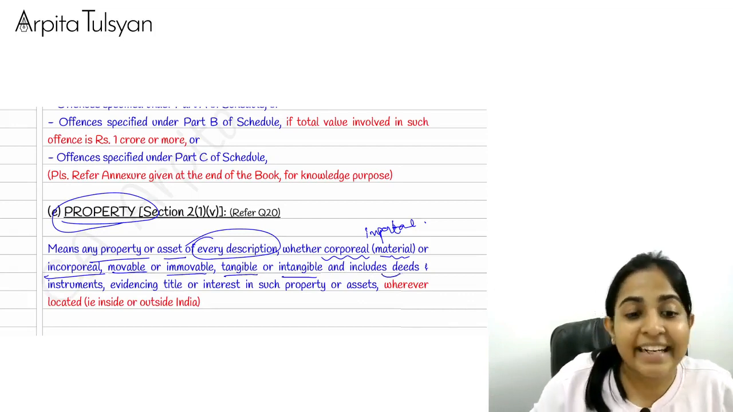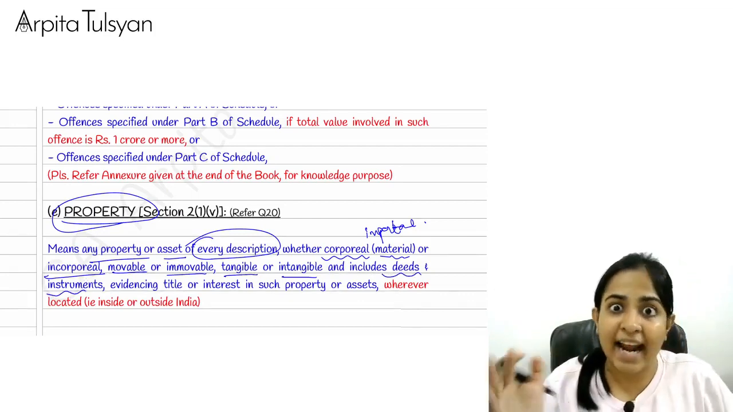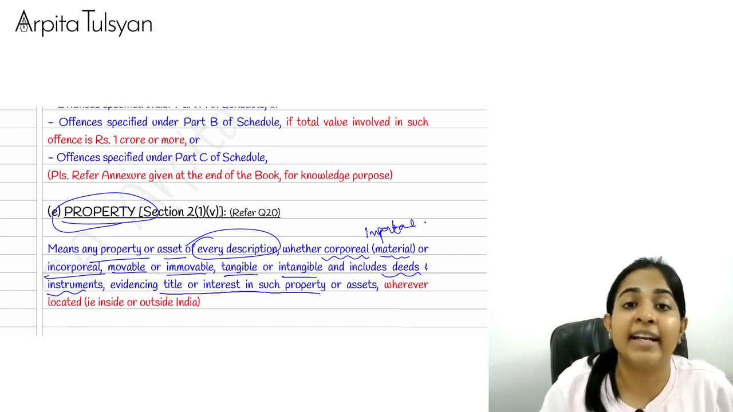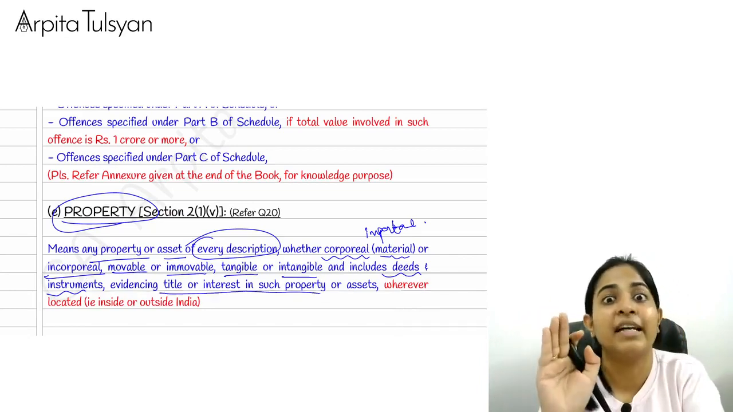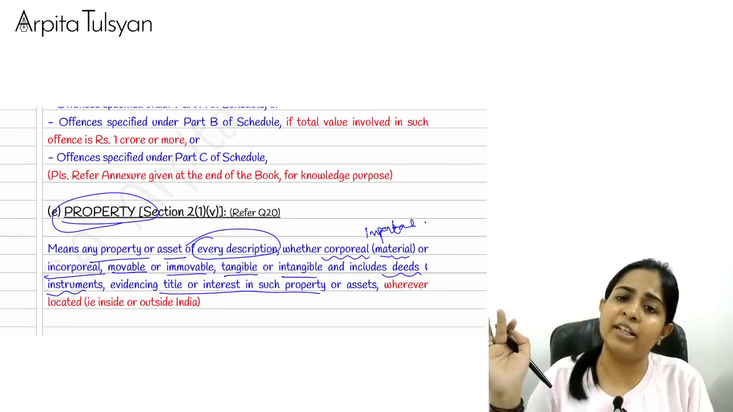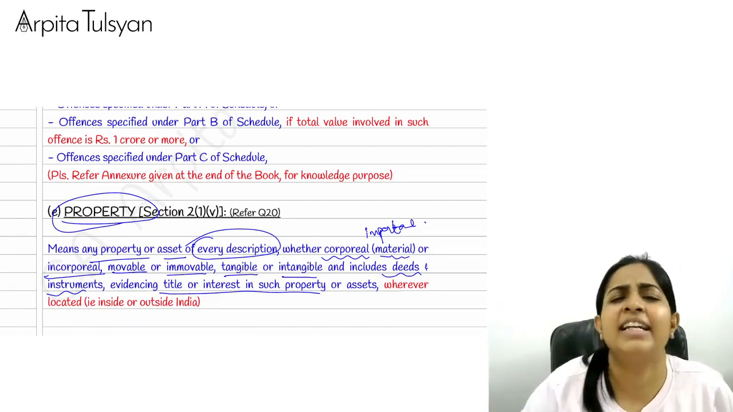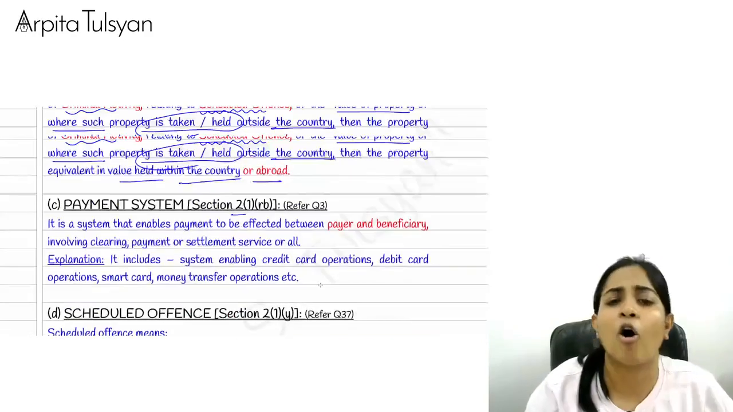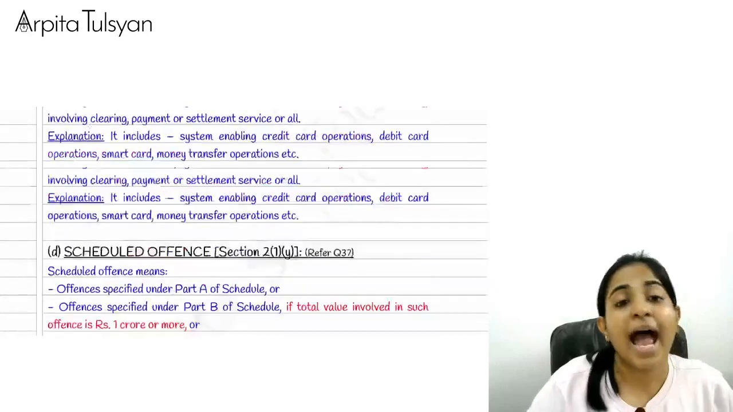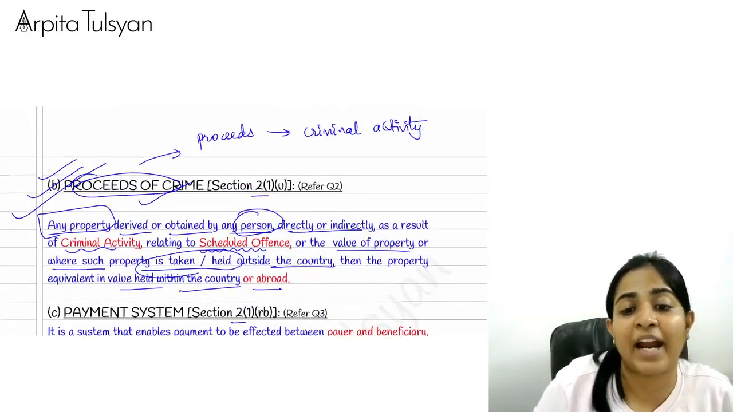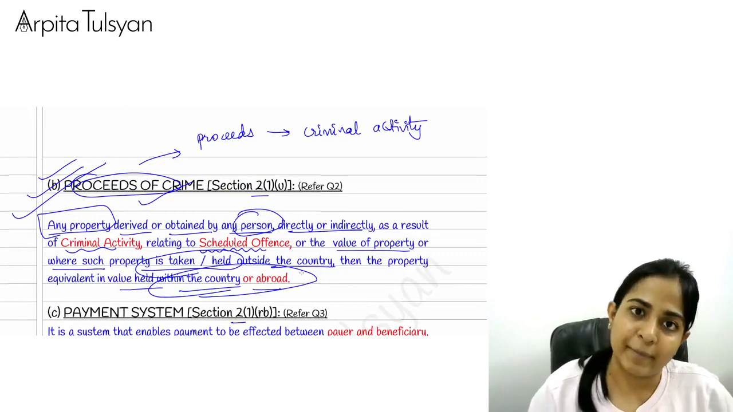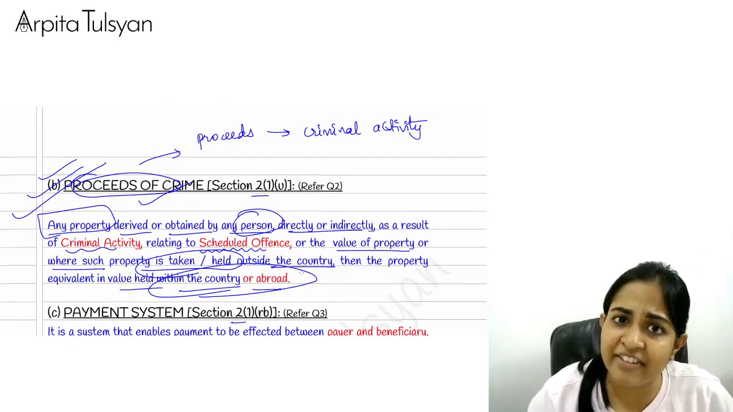And includes deeds and instruments, the contracts, etc. Even those have value, which show the title or interest in any property. Example, my purchase agreement. Can I say that is the title agreement of a particular house? Even that is included in the term called property, and wherever it can be located, either in India or abroad. That is mentioned in the property definition also, and that is mentioned in the proceeds of crime definition also, whether held within the country or abroad. I hope I am very, very clear with this.